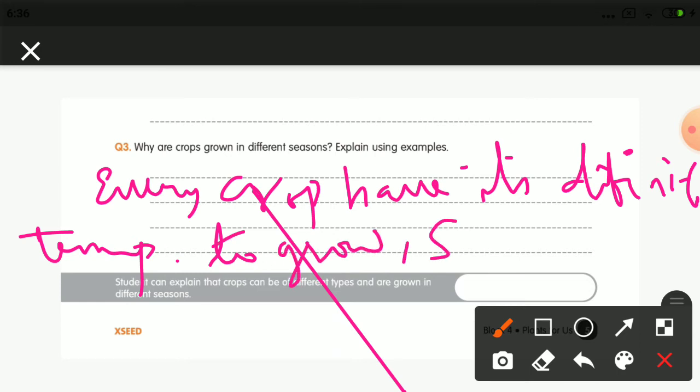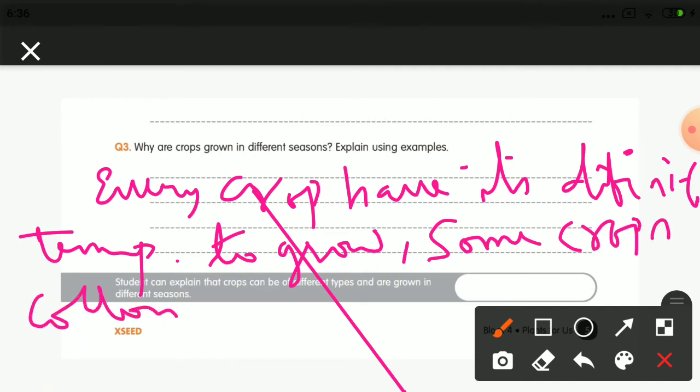Some crops like rice and cotton need more water, so they are grown in the rainy season. Some crops like your wheat require less water, so they are grown in the winter season.